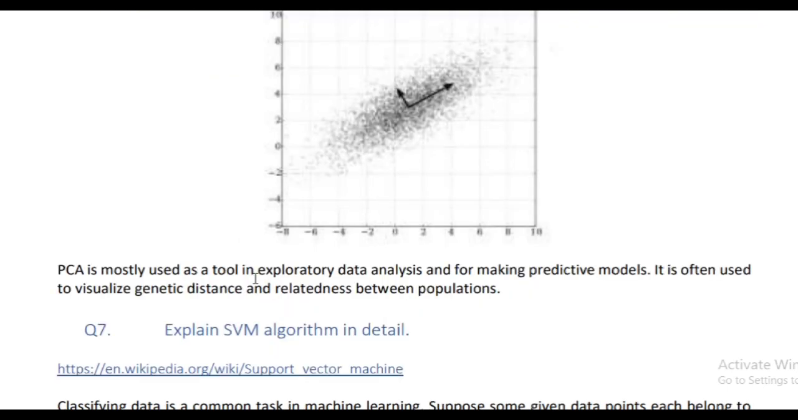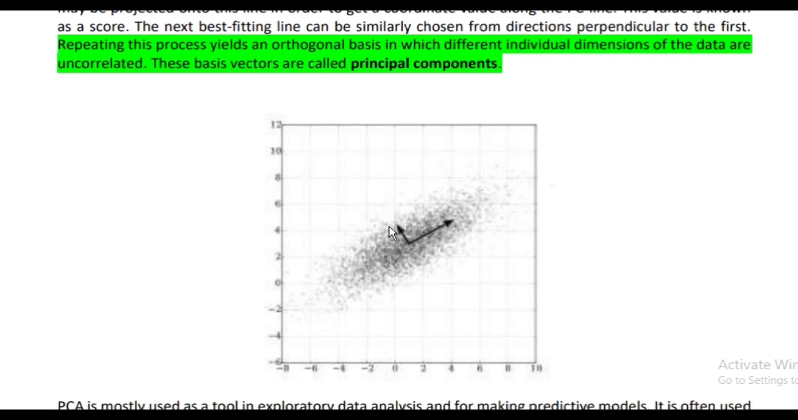PCA is mostly used as a tool in exploratory data analysis and for making predictive models. It is often used to visualize genetic distance and relatedness between populations.